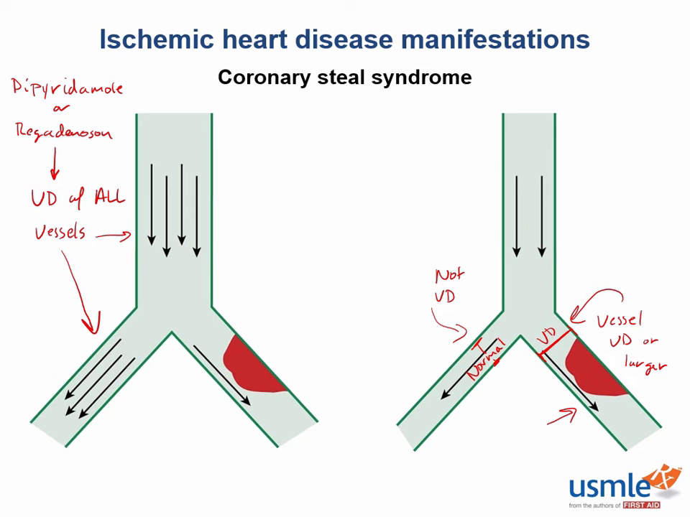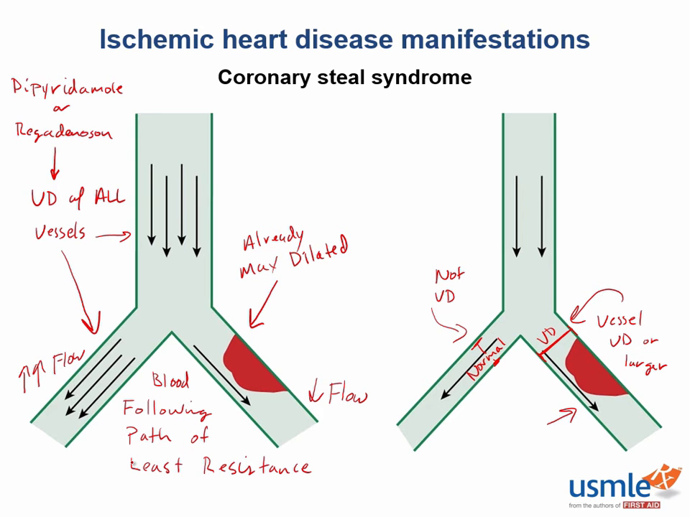Actually, you don't, because here you begin to steal or shunt blood away from the already maximally dilated atheromatous side to the unimpeded side. In this scenario, the blood is going to follow the path of least resistance, which is the path without the plaque. And this is the principle behind vasodilator-induced stress test, where the patient receives the dipyridamole or regadenoson and then a nuclear tracer to see which areas of myocardium become ischemic. And all of this is due to the concept of coronary steal syndrome.